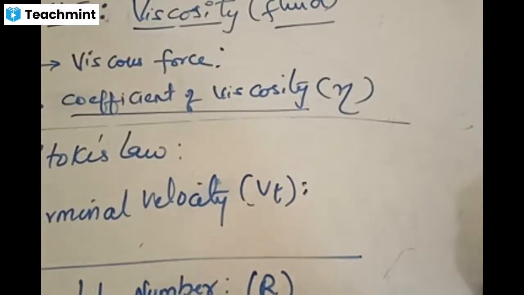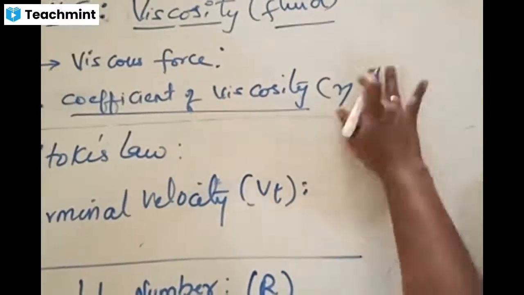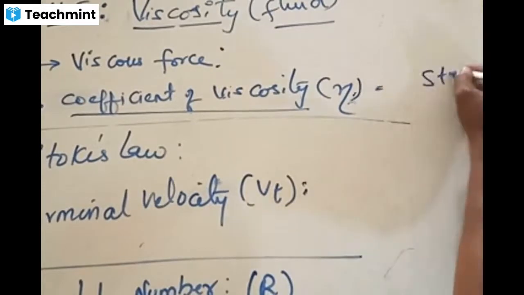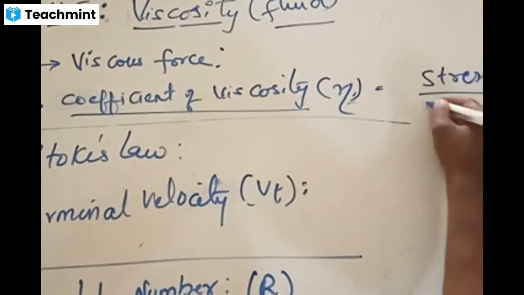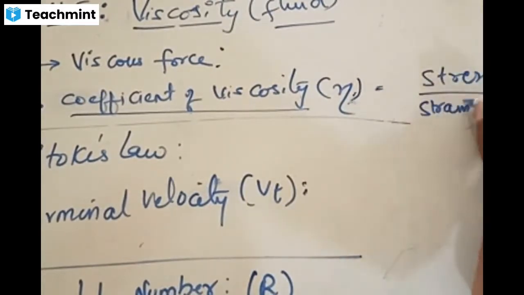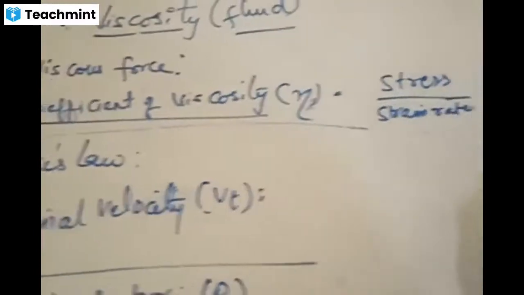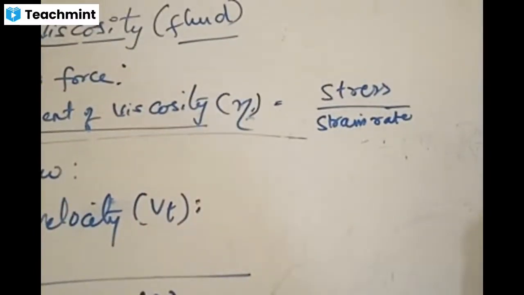Now, how exactly is this defined? Coefficient of viscosity is defined as the ratio of stress to that of the strain rate. What is the strain rate and stress? We know stress is defined as force per area.